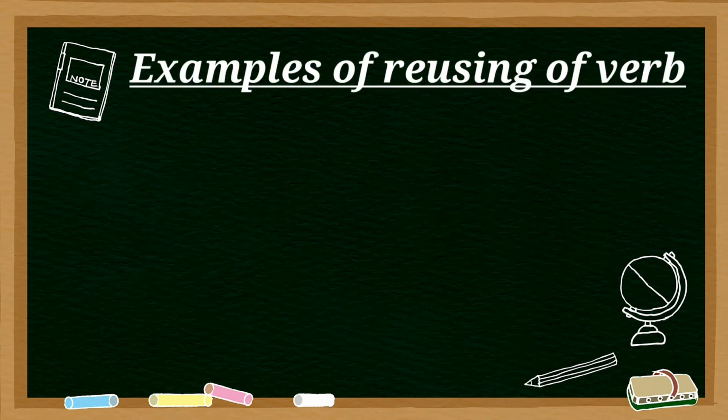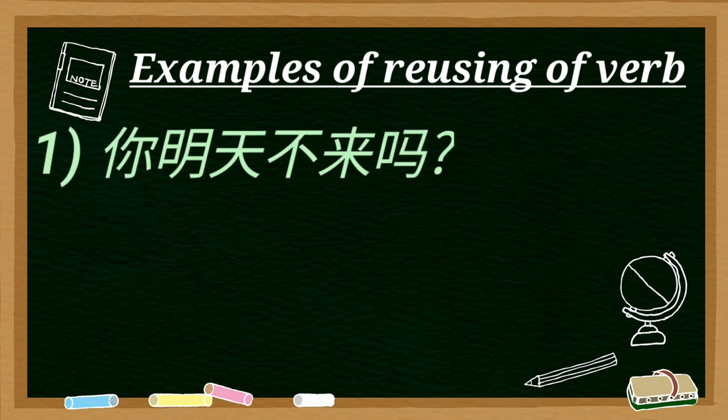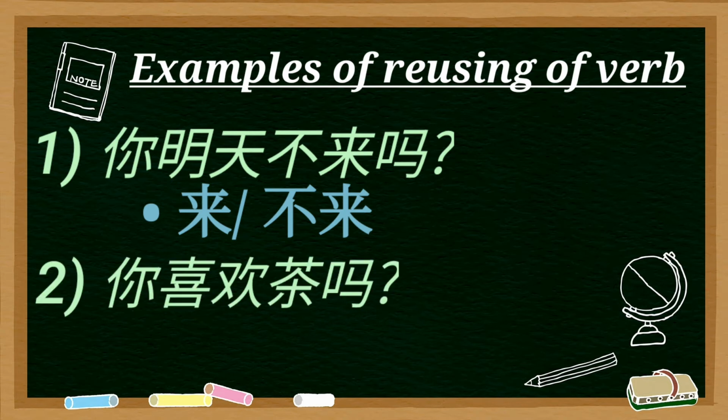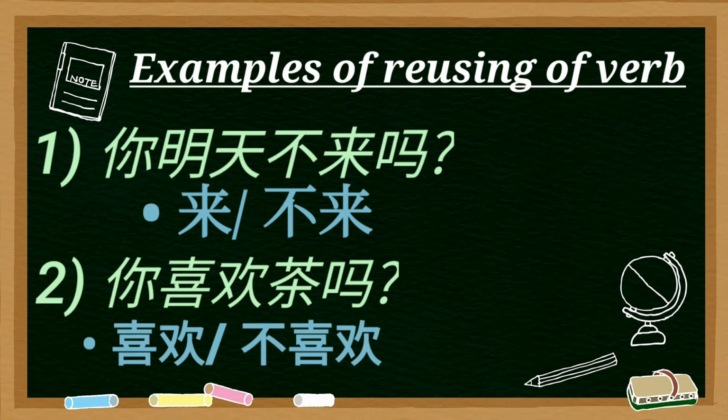So now let's look at examples that reuse the verb for super clear yes or no answers. Ni Minthian Pulaima. So, as I've already told you, we will reuse the verb over here to affirm these kinds of sentences. So, the answer will be lai or pulai. The second example is Ni Shihuan Chama. So, the answer is Shihuan or Pu Shihuan.